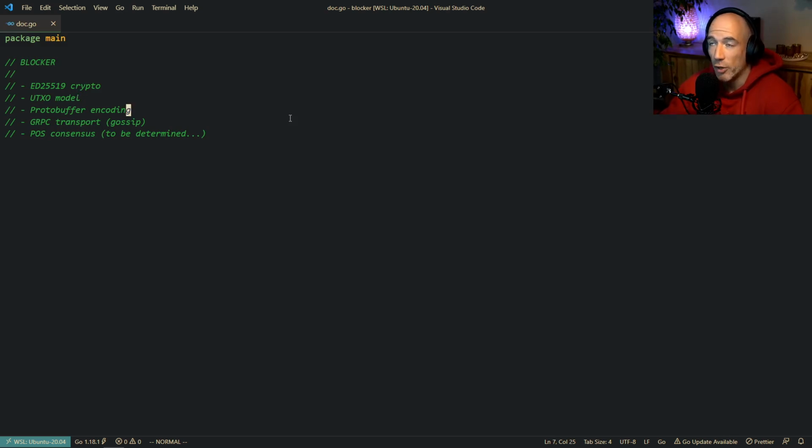We're going to use protobuf for our encoding. In the previous series, we were using our own serialization protocol, and I think I also changed it to GOB encoding, which is the Go binary format. But we're going to use protobuf. And for our gossip protocol, for the communication between our nodes or servers, whatever you want to call them, we're going to use gRPC transport, because that's also being used in the industry for communication. So we're going to use that to make it robust, and also to make it more adoptable if you want to remake this protocol in some other language.